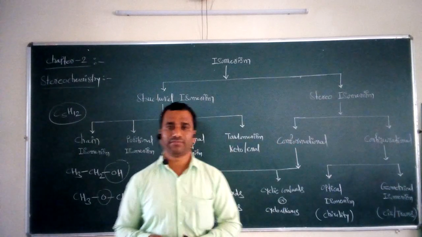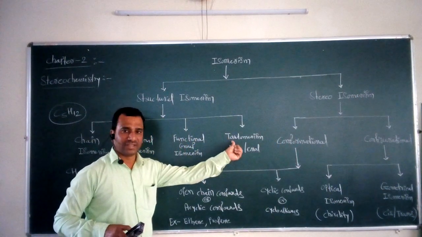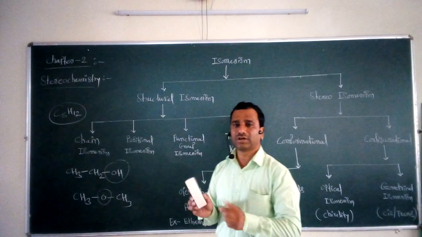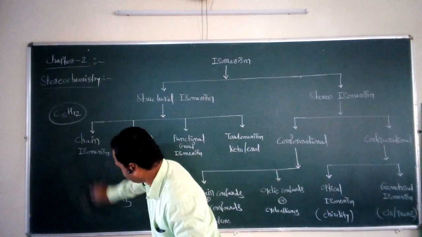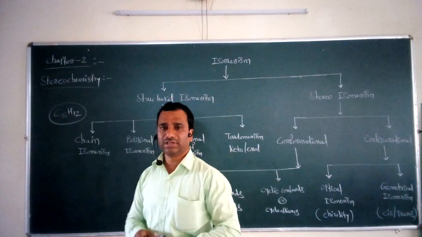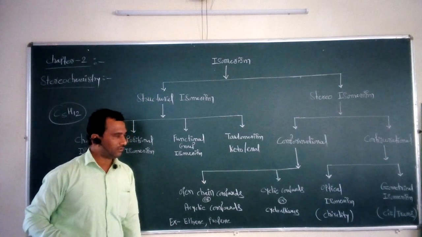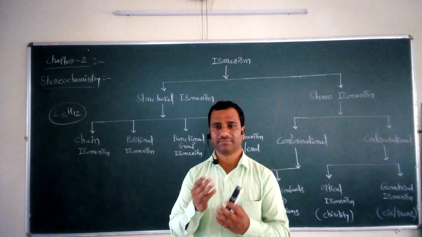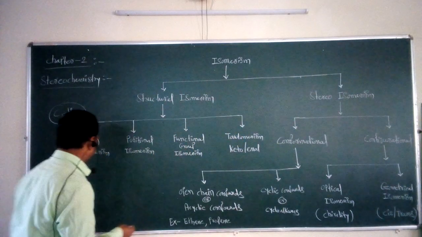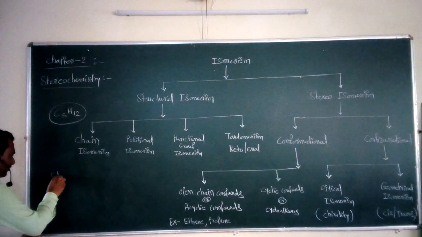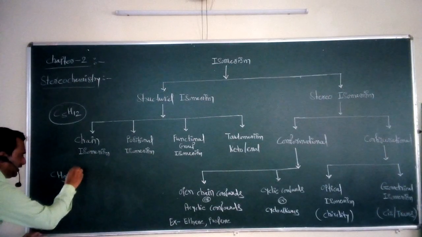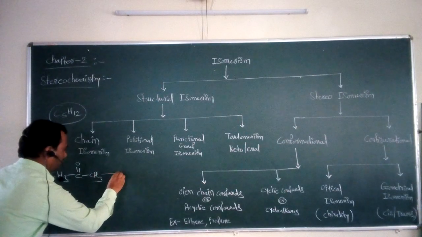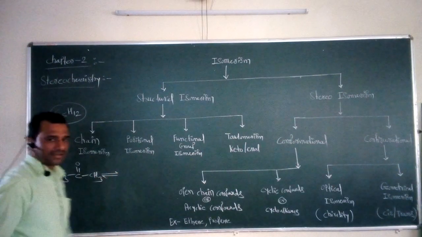Now the last type from this classification is tautomerism, that is keto-enol tautomerism. If we study keto-enol tautomerism, the two compounds differ in terms of one hydrogen atom. Suppose we take the compound CH3-C(=O)-CH3.